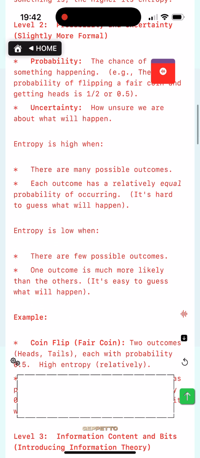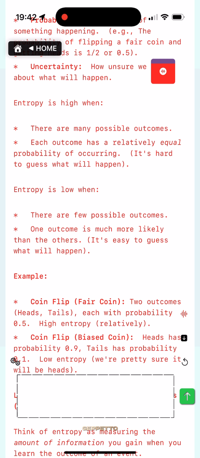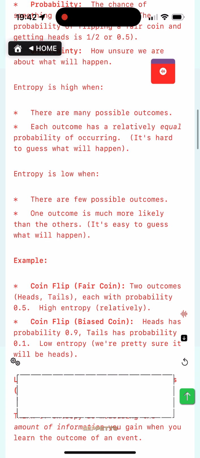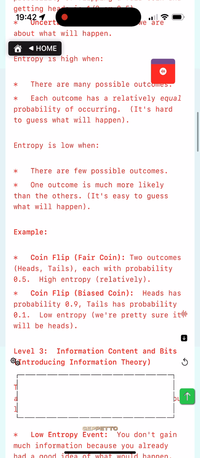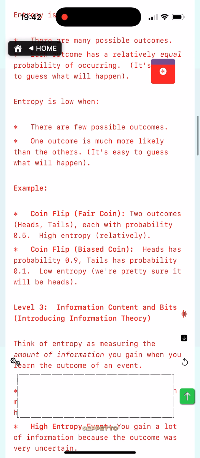Entropy is high when there are many possible outcomes. Each outcome has a relatively equal probability of occurring. It's hard to guess what will happen. Entropy is low when there are few possible outcomes. One outcome is much more likely than the others. It's easy to guess what will happen.